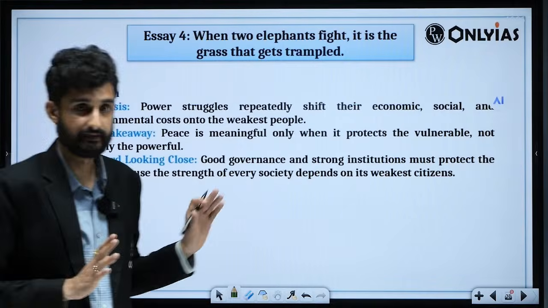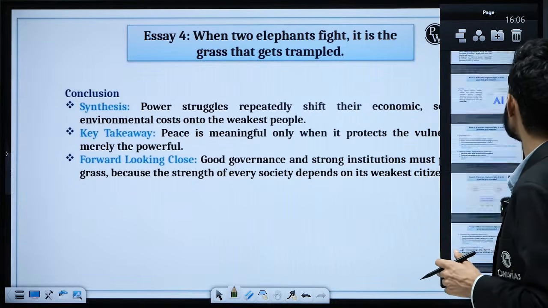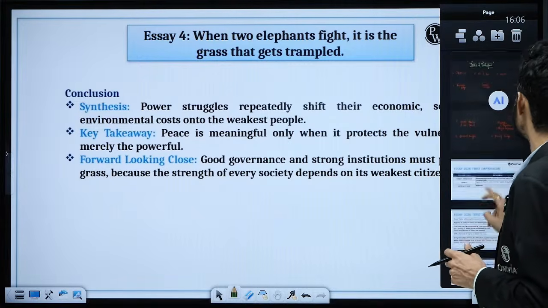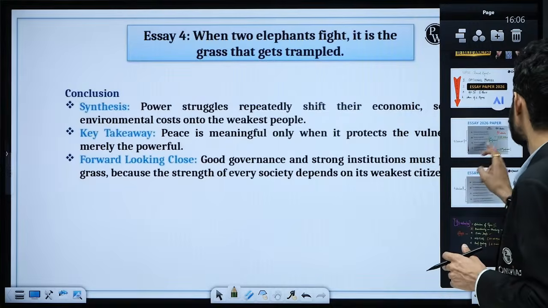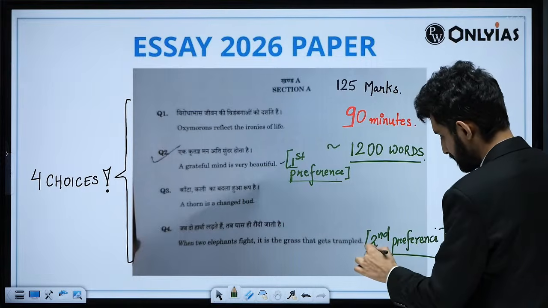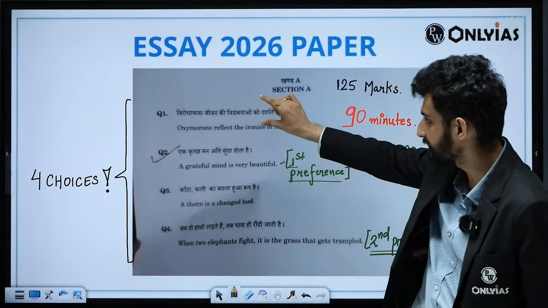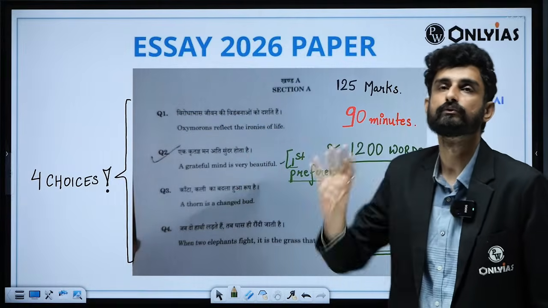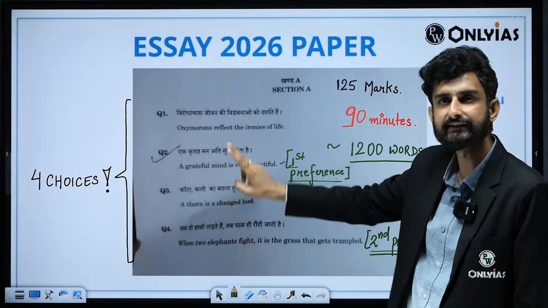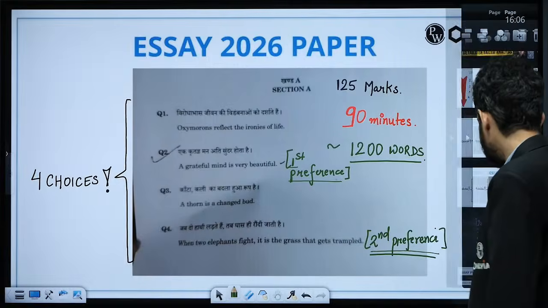That is something that is important. Please let me know, will you be able to try to write the essays for these two themes? So this was the first preference that we could have taken, and this is the second preference. Of course, if you have exemplifications which you can come out with in the exam for these two technical keywords, you can think of attempting them as well, but you have to be very careful, because these are slightly tricky options or choices in the essay section A. The rest are the more preferred choices.